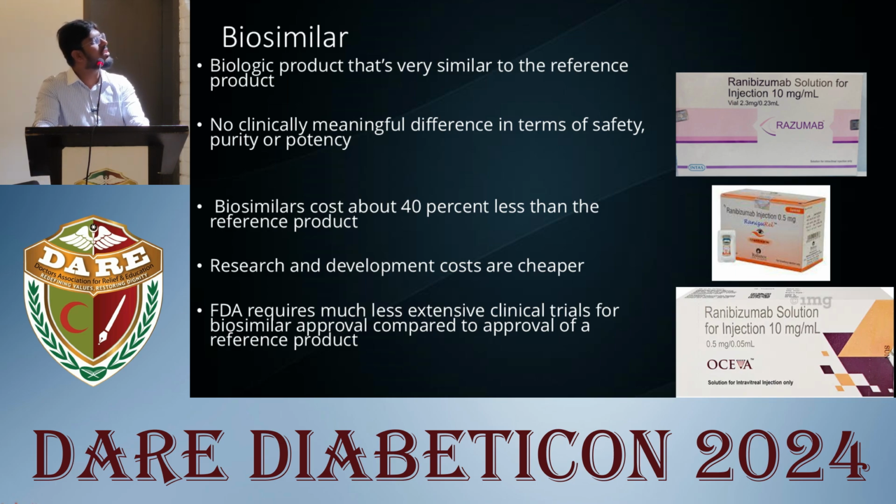They are biologic products that are very similar to the reference product, with no clinically meaningful difference in terms of safety, purity, or potency. They are cheaper because of the lower cost of research and development, and the FDA requires much less extensive clinical trials for biosimilar approval. So that's why they are cheaper.